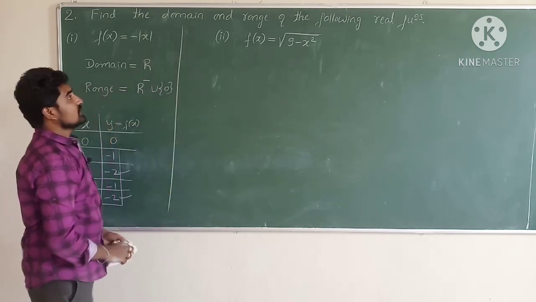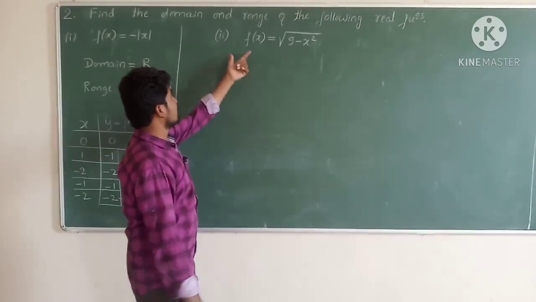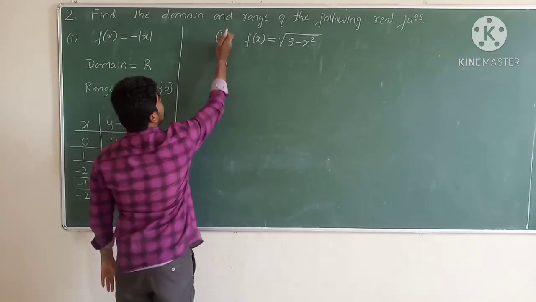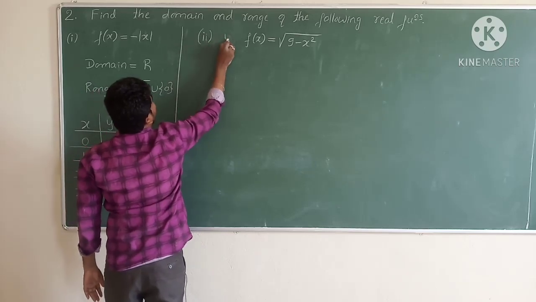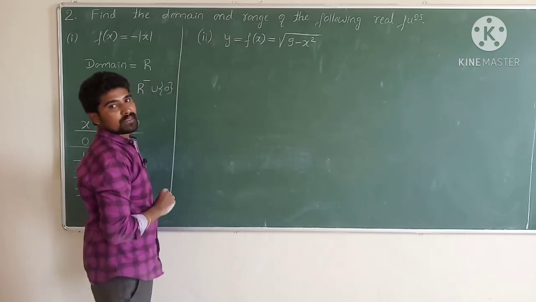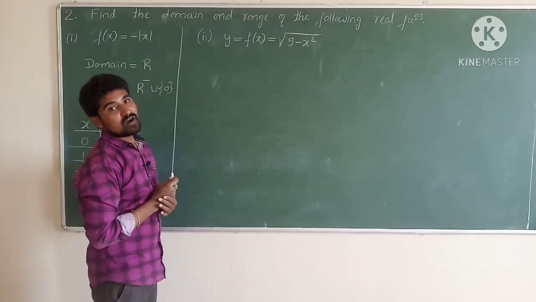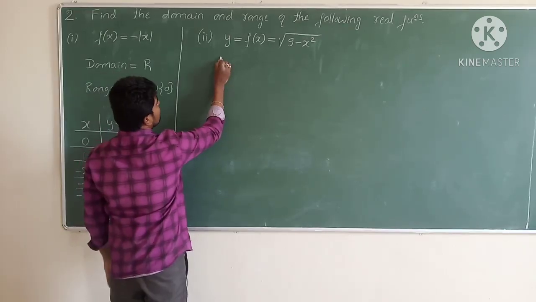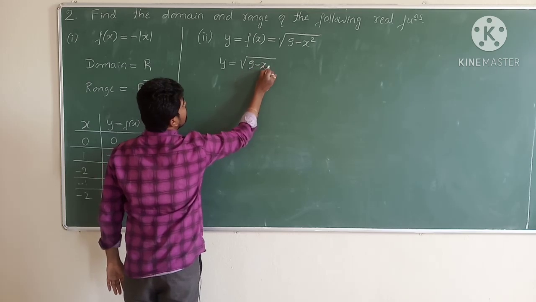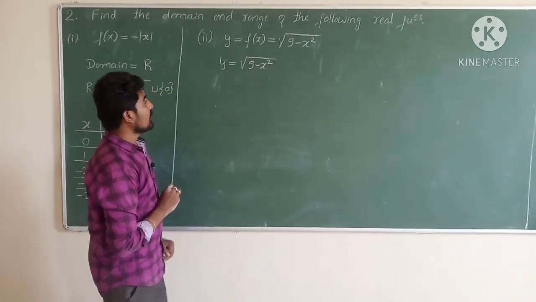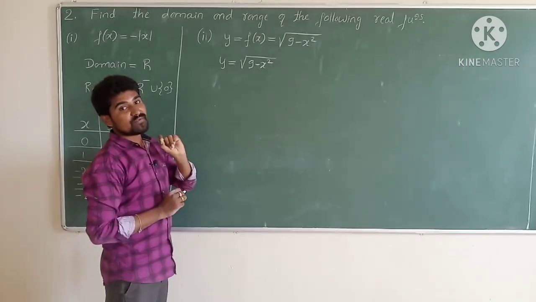So here also he has given: find the domain and range of the function f(x) is equals to square root of 9 minus x square. And this is what? Y. Domain means set of all input values, range means set of all output values. Let us consider the value of y is equals to square root of 9 minus x square. So domain means we need to find out the set of input values.